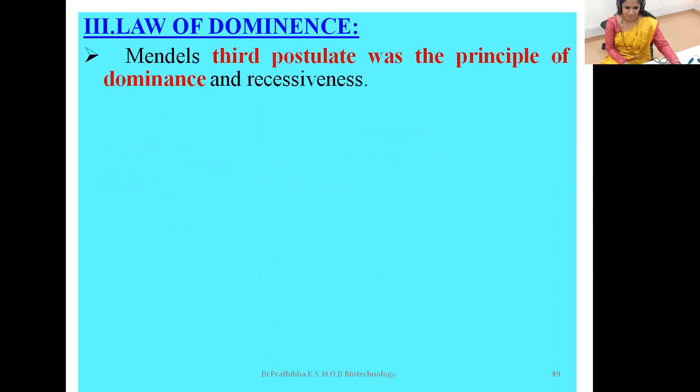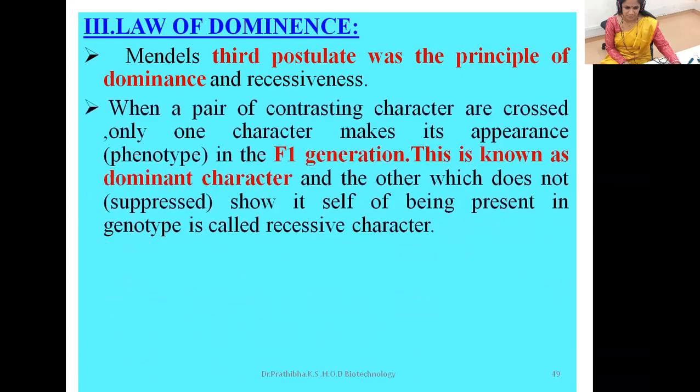Mendel's third postulate was the principle of dominance and recessiveness. When a pair of contrasting characters are crossed, only one character makes its appearance as phenotype in the F1 generation. So in the F1 generation, which character will appear?